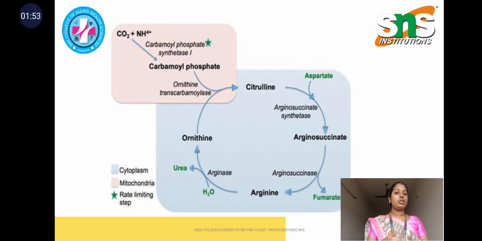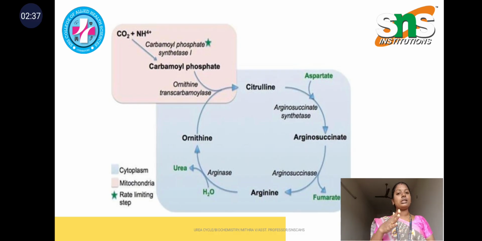The aspartate compound, the aspartic amino acid, just joins with the citrulline and combines to form argininosuccinate, and that argininosuccinate is converted into arginine with the help of argininosuccinate lyase, and it releases the compound fumarate. This fumarate compound further joins the TCA cycle, the tricarboxylic acid cycle, and also aims to produce energy in the form of ATP, adenosine triphosphate. Further, arginine is converted into ornithine with the help of the arginase enzyme, where you could see H2O is converted into urea. So in this process, as arginine is converted into ornithine, the urea is removed out of the body.